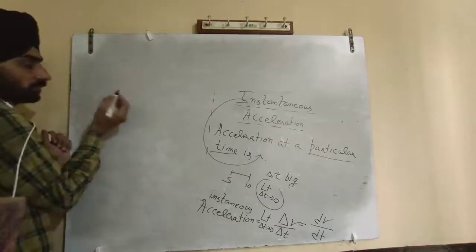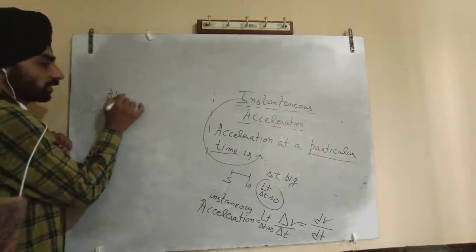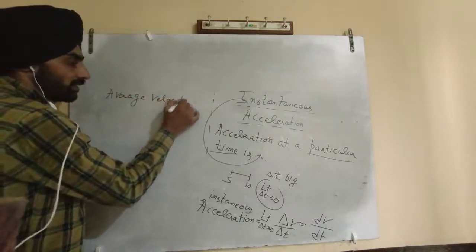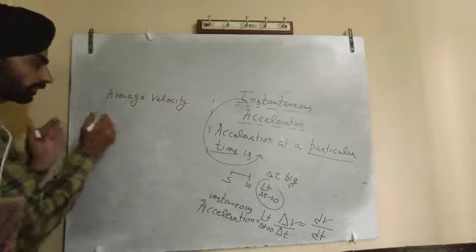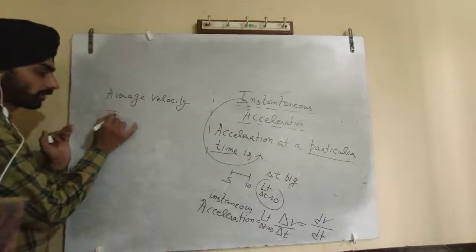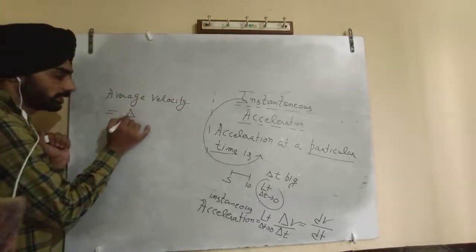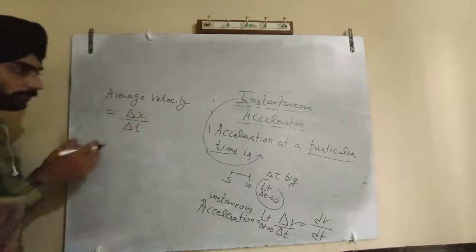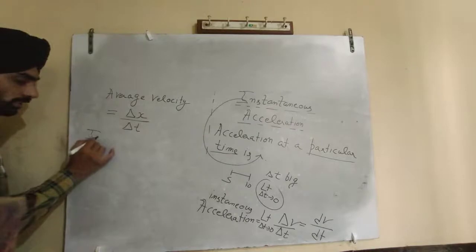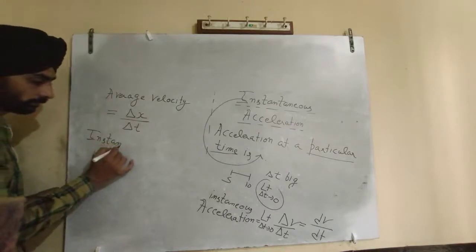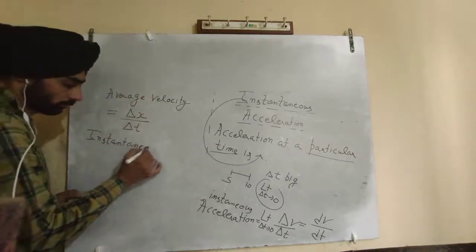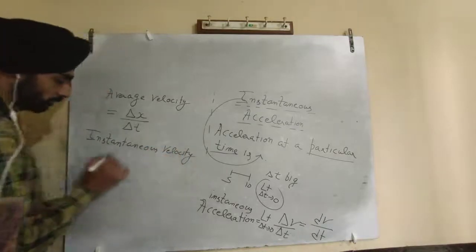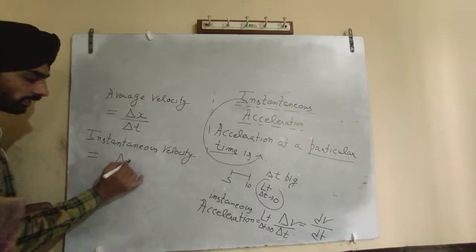We have already read average velocity. Average velocity is the change in displacement upon the change in time. If we want to calculate the instantaneous velocity, it is the same concept: you have to approach delta t to 0.